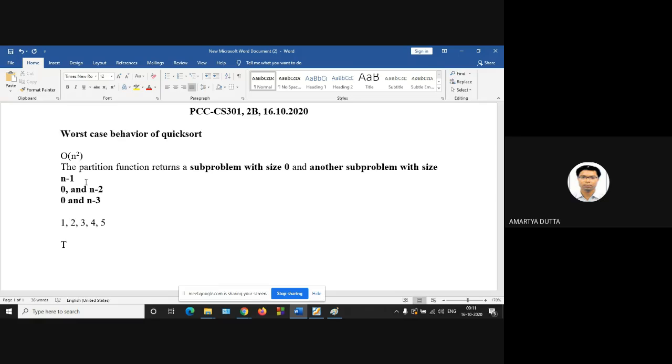T of n is equal to T of n minus 1 plus T of 0 plus some constant times n. Now, what is T of 0? Sir, can you explain how we are getting this equation?